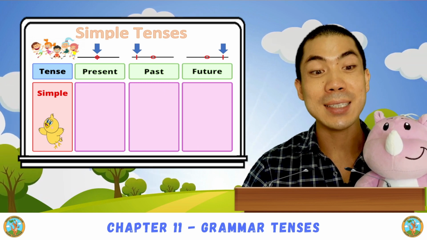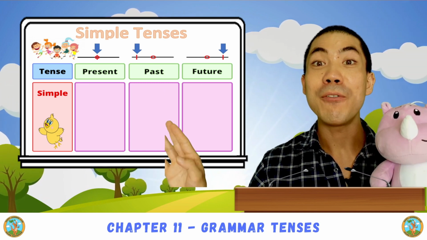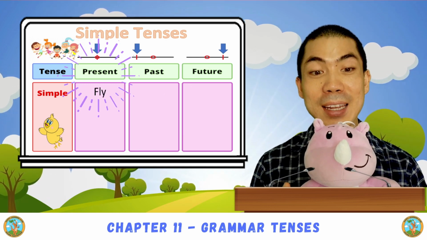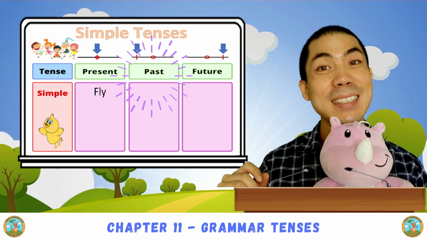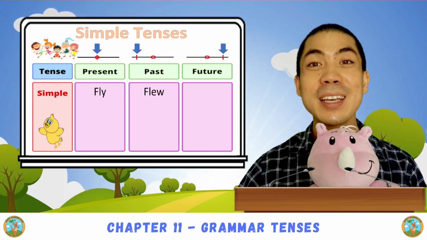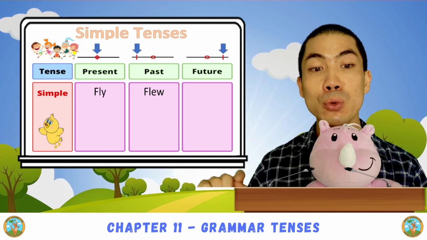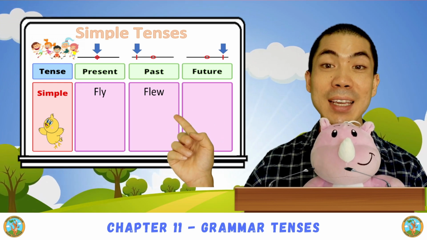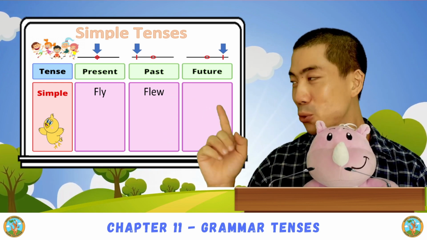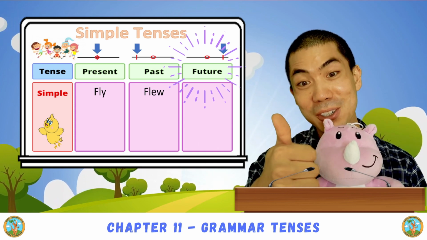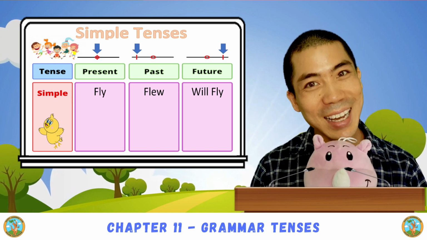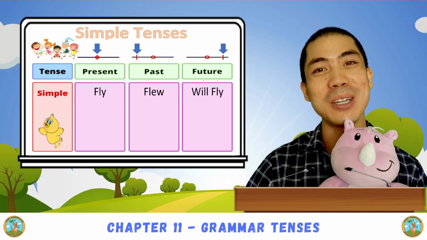What about our last example? The bird fly. So the present tense is fly. What about the past tense? Is it flied? No. This one is flew. So today I fly. Yesterday I flew. What about tomorrow? Good, it's the same. Tomorrow I will fly. Very good.